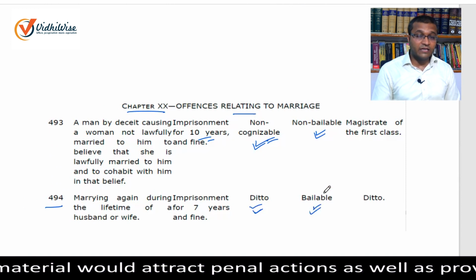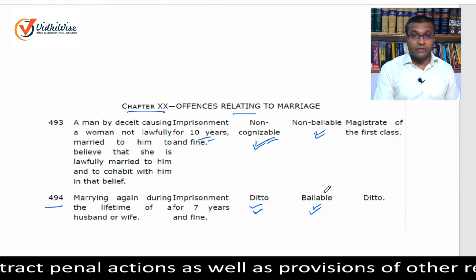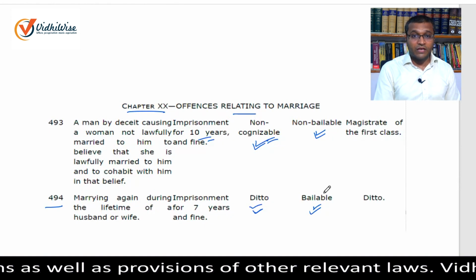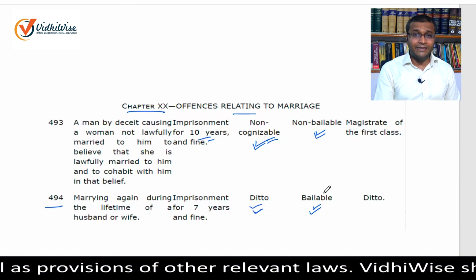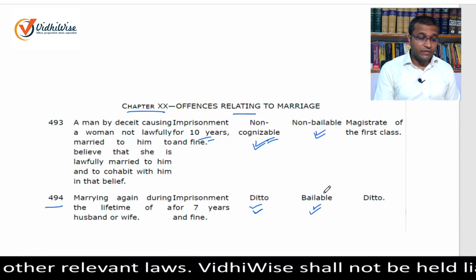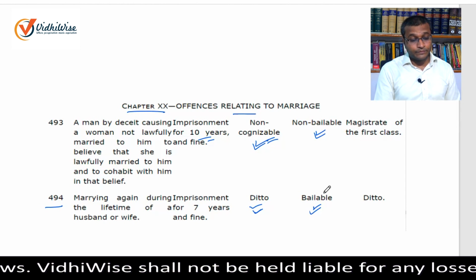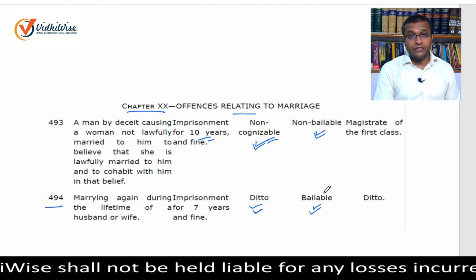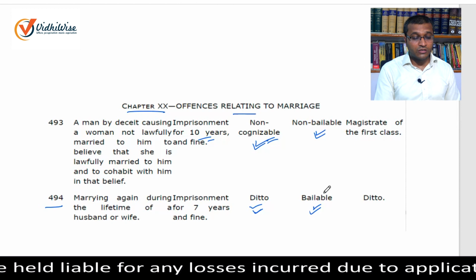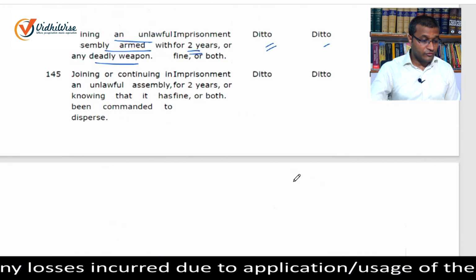So we can see that there is no correlation between cognizable and non-cognizable offences and bailable and non-bailable offences. An offence may be cognizable and at the same time it may be bailable or non-bailable. Similarly, an offence may be non-cognizable and at the same time it may be bailable or non-bailable. So these two criteria should not be clubbed, and we should not make any generalization or form any kind of hypothesis. It may lead to confusion.